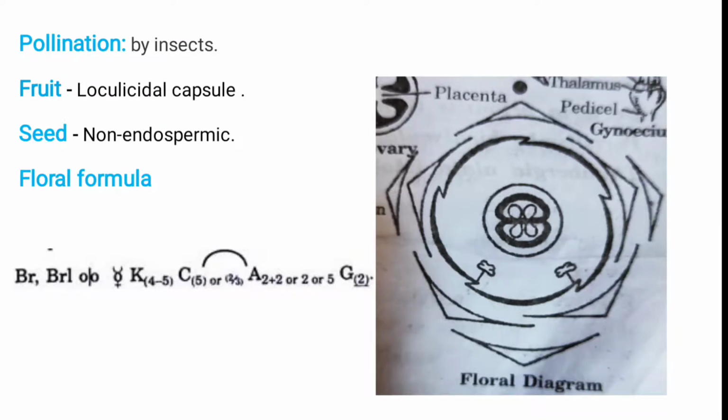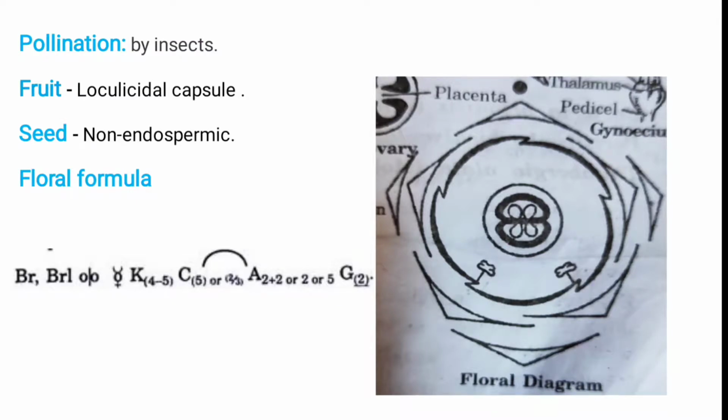Sometimes they are 2 or 3 in number. Then the androecium is diadelphous, meaning a 2 plus 2 arrangement. In some plants they are 2 or 5 in number. But they are epipetalous, meaning they are joined to the corolla. The ovary is bicarpellary and syncarpous, and superior, so underline below the G. So that is the floral formula.